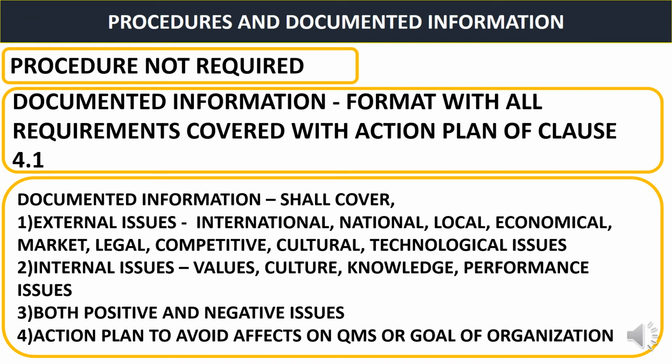So how should the documented information for clause 4.1 be? First requirement is that external issues should be covered, which are international, national, local, economical, market, legal, competitive, cultural, technological issues. Then internal issues should be covered: values, culture, knowledge, performance, and issues. Then both positive and negative issues should be covered. And the last one is an action plan to avoid effects on the QMS or goal of the organization. So whatever documented information or format you are going to make for this, that should cover these 4 points.